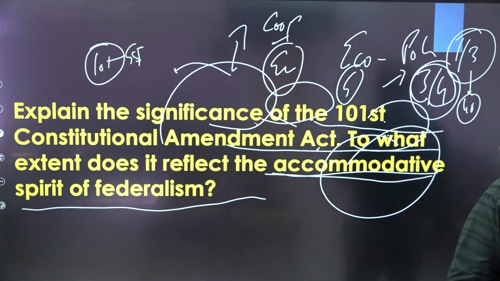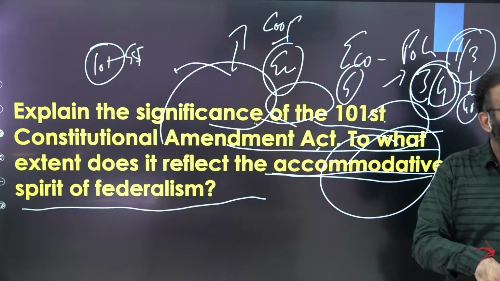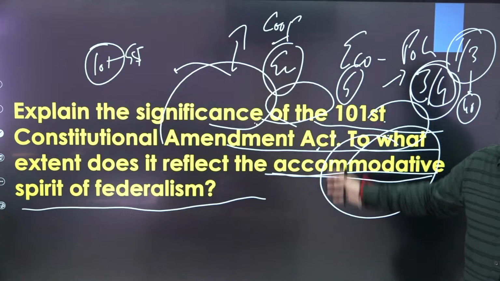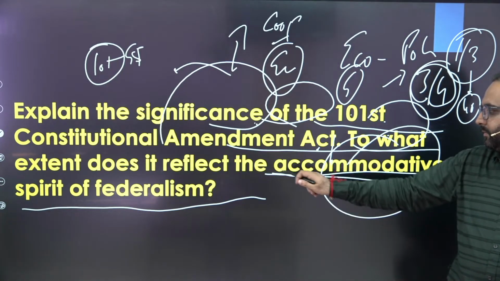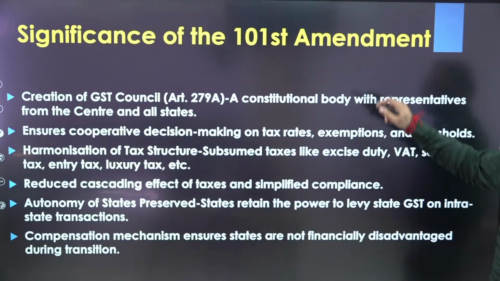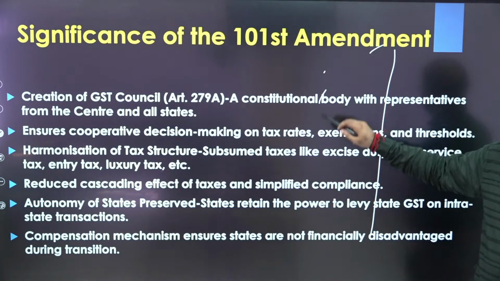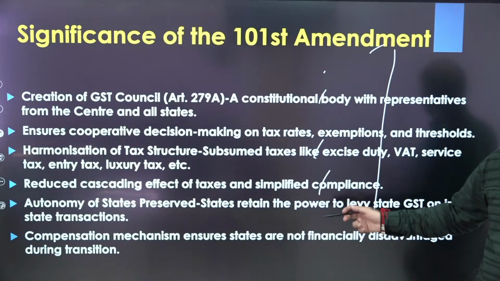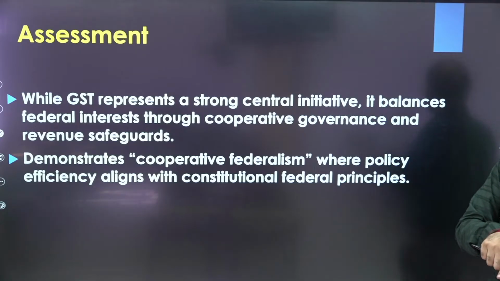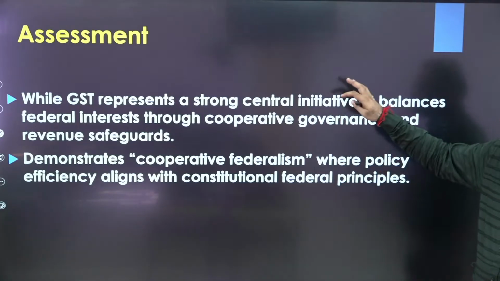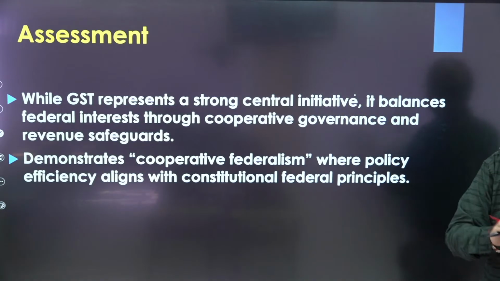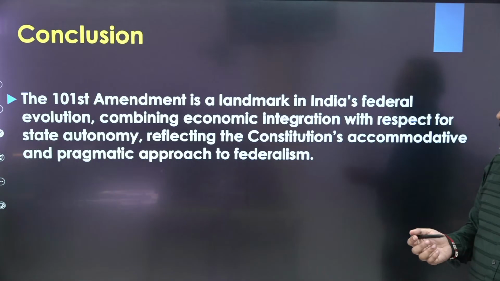You get the point? Then you can talk about how states are dependent on GST compensation, and GST compensation was meant for only 5 years, right? So that thing you can mention. Clear? So that is how it reflects the accommodative spirit of federalism. Clear? So in significance, you can talk about political, administrative, governance, economic, etc. significance, right? But in the second part, about whether it promotes the accommodative spirit of federalism or not, here you need to restrict yourself to the polity part. Clear? If the question is restricting your answer to the polity part. Clear? You get the point?